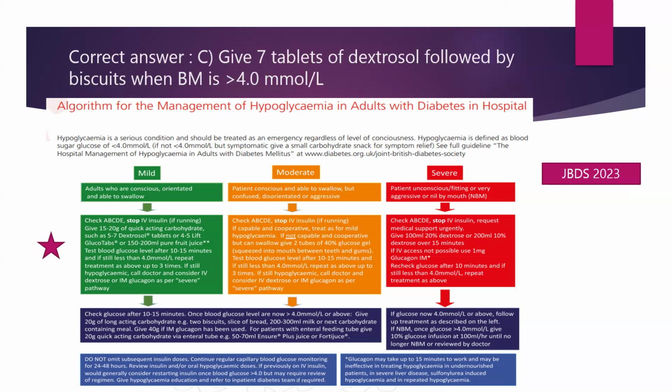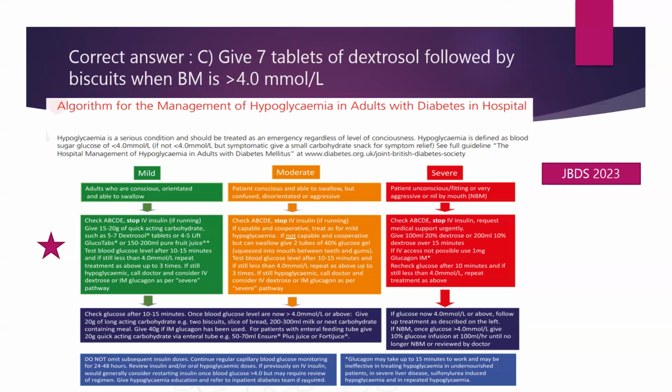If still hypoglycemic, call the on-call doctor, and in this case scenario, we'll have to consider IV dextrose or IM glucagon as per the severe pathway. Going further on this mild pathway, and this is true for both the mild and the moderate pathway, check blood glucose after 10 to 15 minutes. Once blood glucose levels are now more than 4, give 20 gram of long-acting carbohydrate like 2 biscuits.